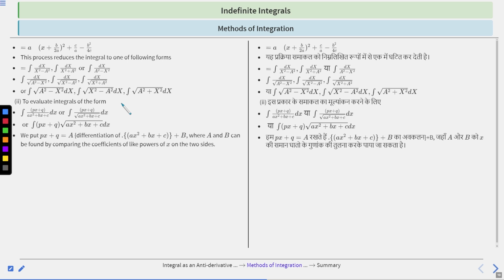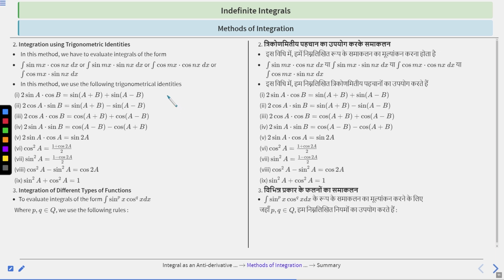Now to evaluate integration of the form px plus q upon ax square plus bx plus c dx, or integration of px plus q upon root over ax square plus bx plus c dx, or integration of px plus q into root over ax square plus bx plus c dx, we put px plus q is equal to A times differentiation of ax square plus bx plus c plus B, where A and B can be found by comparing the coefficients of like powers of x on the two sides, right? Clear? So you have to keep in mind.